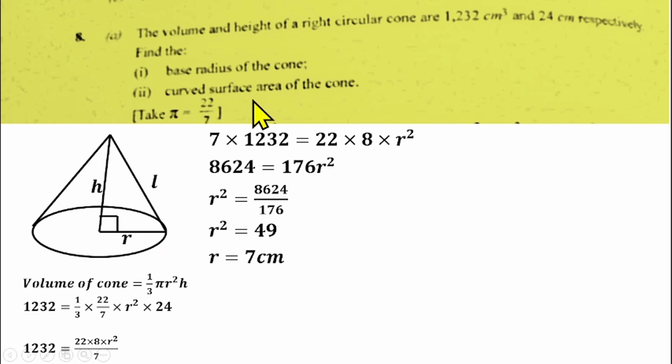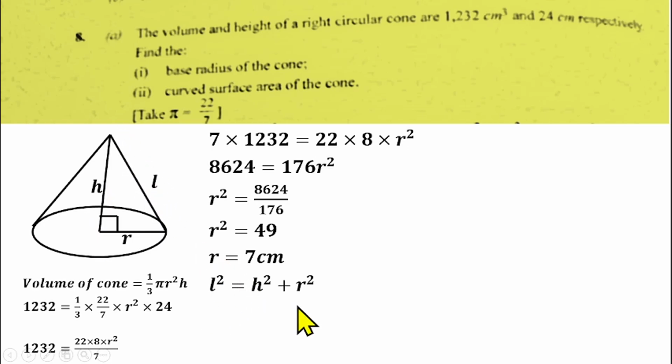So Roman figure 2, we have to find the curved surface area of the cone. The curved surface area of the cone is pi rl. So that means we need the slant height of the cone, which is the L.